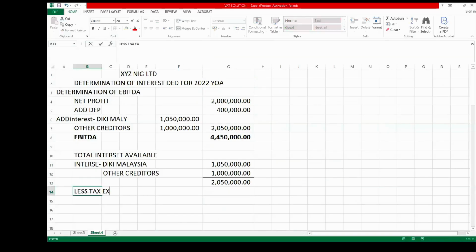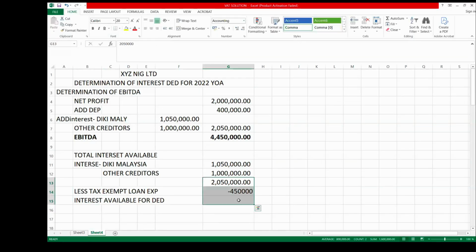So you now say less tax exempt loan expenses, which is how much? 450,000. So that will be 450,000. Less that, the resulting figure will now give you the interest available for deduction.